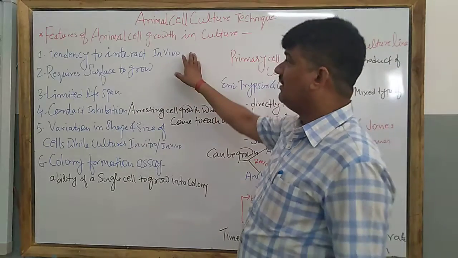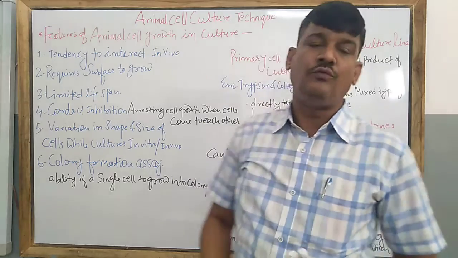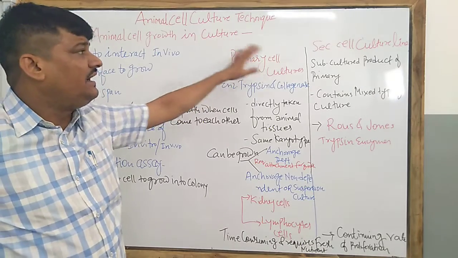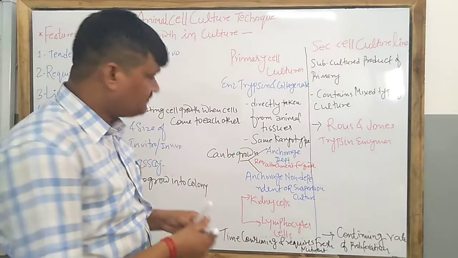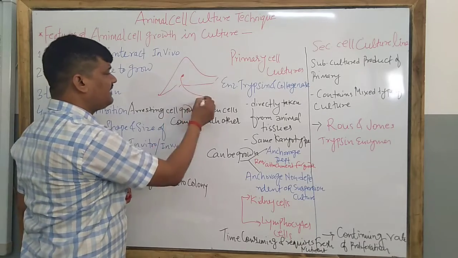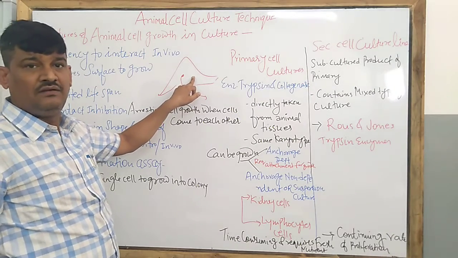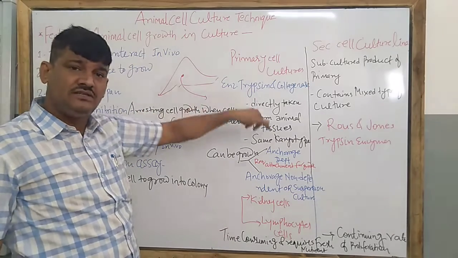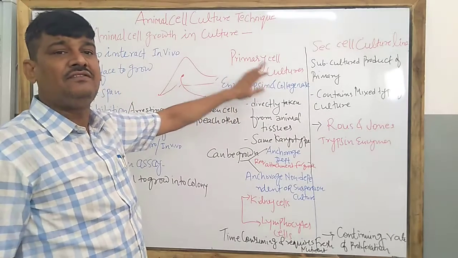Now the question is: how many kinds of cultures are predominantly used in animal cell culture? We use two types of cell culture, that is called primary cell culture and secondary cell culture. Is it clear? As the name suggests, primary cell culture: suppose this is a liver cell, and from here we take some cells directly. The cells which are taken from the liver, kidney, spleen, pancreas, whatever body organs, and cultured in a culture tube or an artificial medium, refer to primary cell culture.